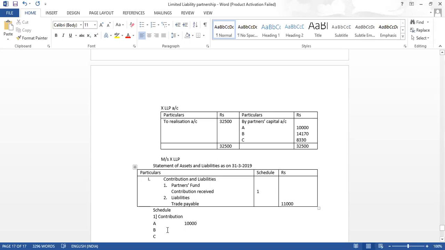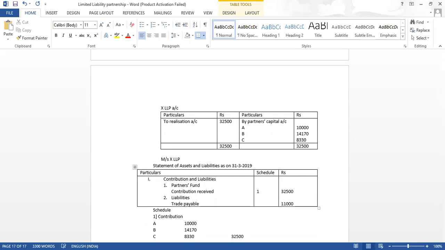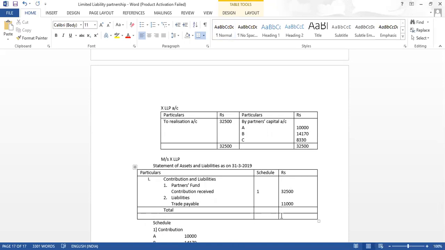B को we have given 14,170, and C को how much is the contribution, 8,330. The total comes to how much? Total comes to 32,500. So contribution directly we can write 32,500. With this, now our liability side is done. We have to write the total, and we come to the assets.